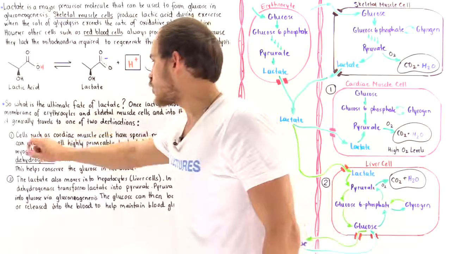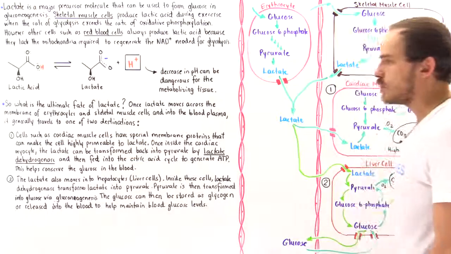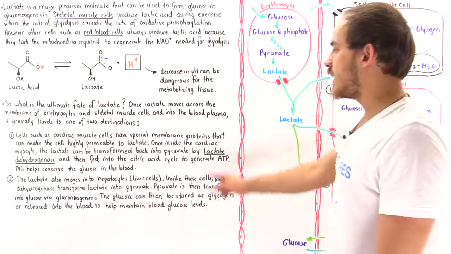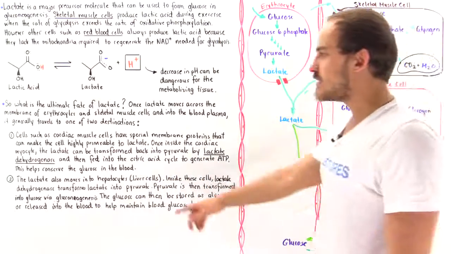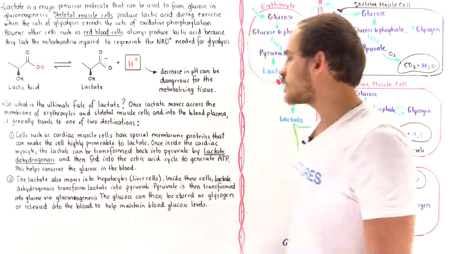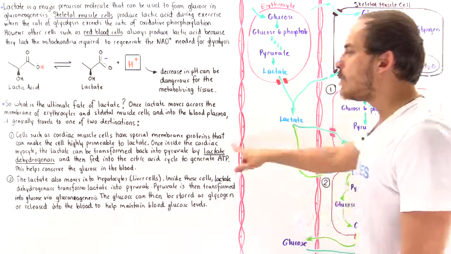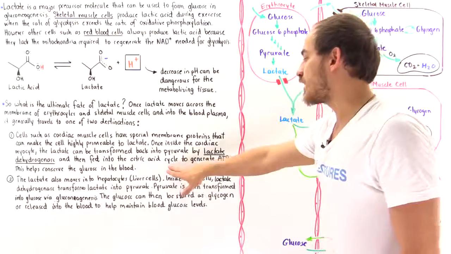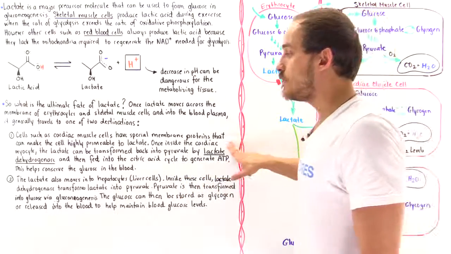So cells such as cardiac muscle cells have special membrane proteins that can make the cell highly permeable to lactate. And once inside the cardiac myocytes, the lactate can be transformed back into pyruvate by lactate dehydrogenase, and then fed into the citric acid cycle to generate ATP. Why?